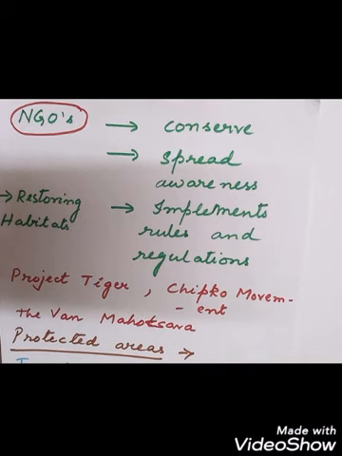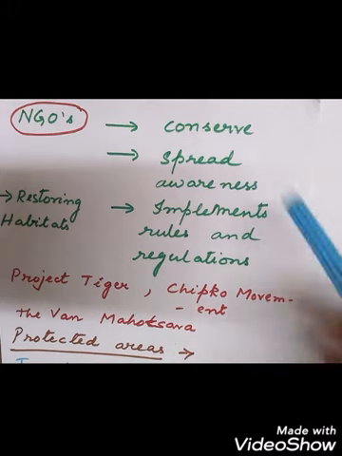NGOs work along with the government for conserving the environment. They are all working together so that the environment can be conserved, and the animals and plants are protected from becoming extinct. They can spread awareness also. They implement the rules and regulations.